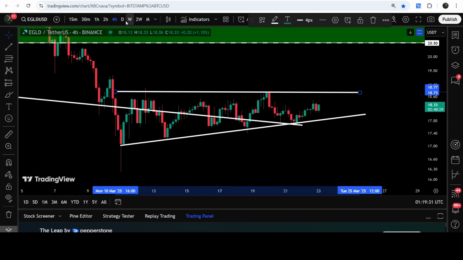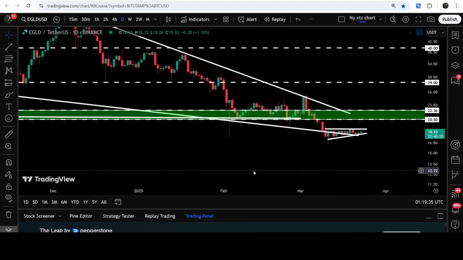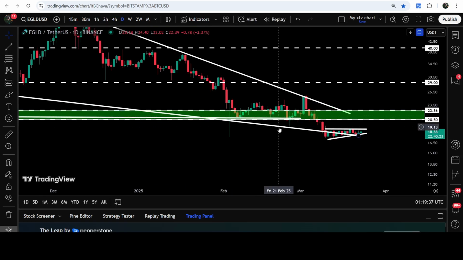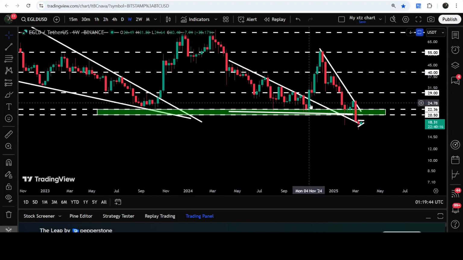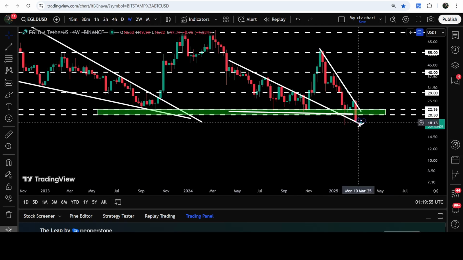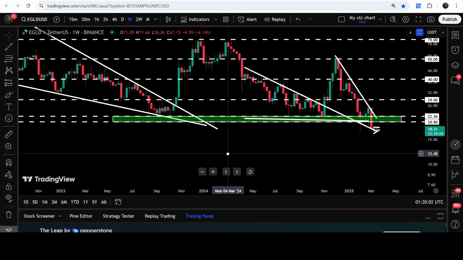And if you take a look at the daily time frame chart, then here you can see that the price line is getting accumulated above this previous downtrend and resistance. That is, in fact, the resistance of a big descending triangle. If you take a look at the weekly time frame chart, then this was the descending triangle that the price line broke out, and then we had a nice pump, but the price line got rejected by this long-term resistance of $55 and again dropped down, and now it is again testing this previous resistance of the triangle that is now acting as a support. And in today's video, we will once again analyze this move.